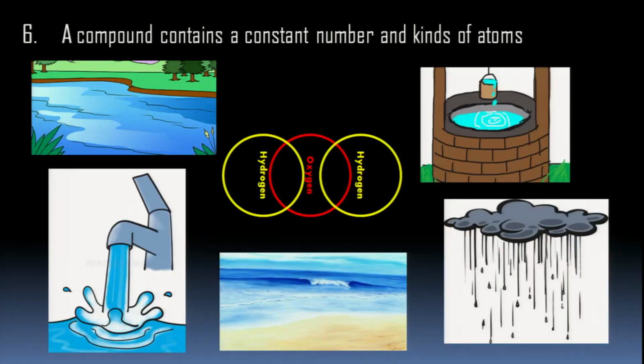Children, a compound contains a constant number and kind of atoms. Like I had discussed water: two atoms of hydrogen combined with one atom of oxygen to form water. Water from any source, it may be a river, it may be a well, it may be tap water, it may be sea water, it may be rainwater, but water from any source will have the combination of two atoms of hydrogen and one atom of oxygen, okay, children?